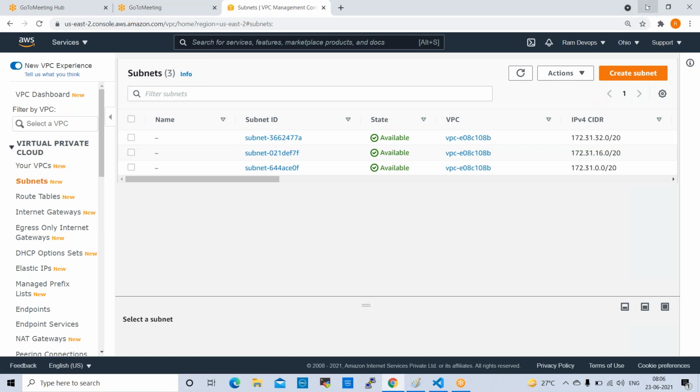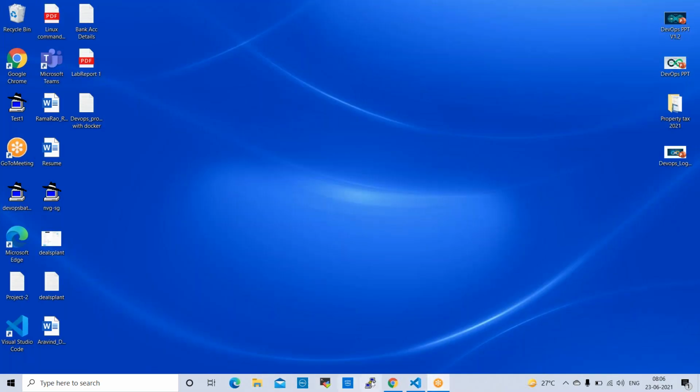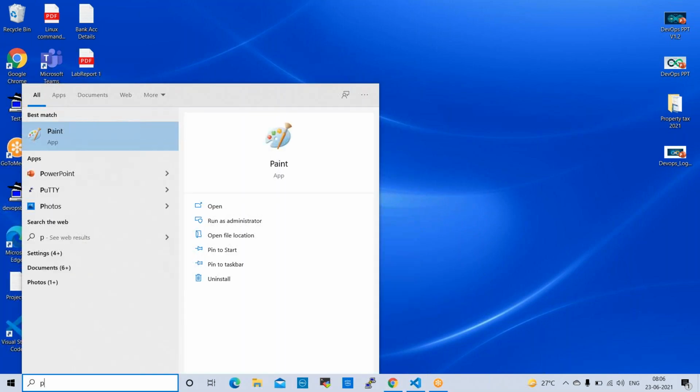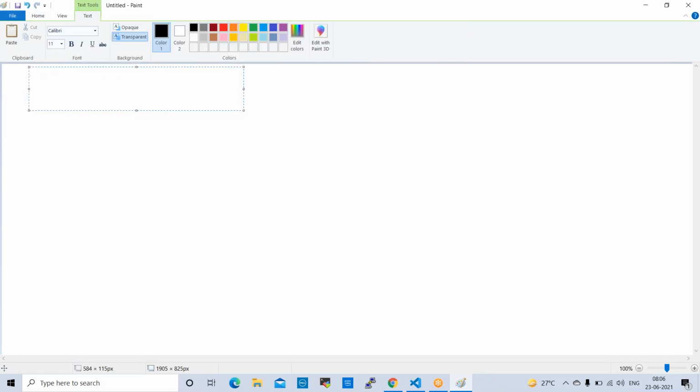Right. Pipeline jobs, which are like upstream and downstream projects.